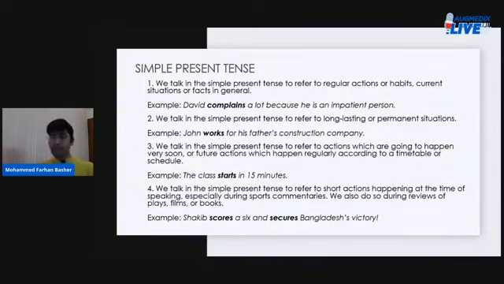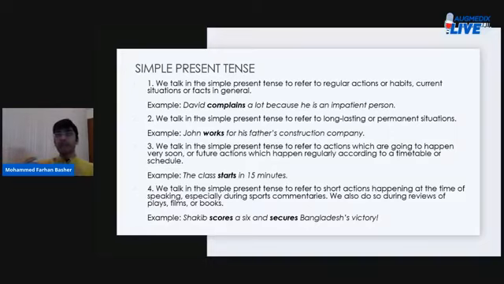Number three, we talk in the simple present tense to refer to actions which are going to happen very soon, or future actions which happen regularly according to a timetable or a schedule, right? Take note of this.